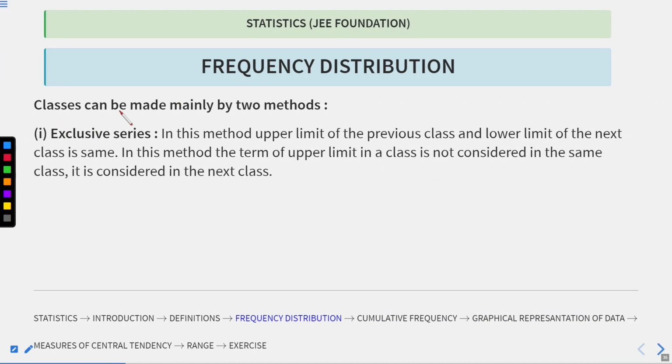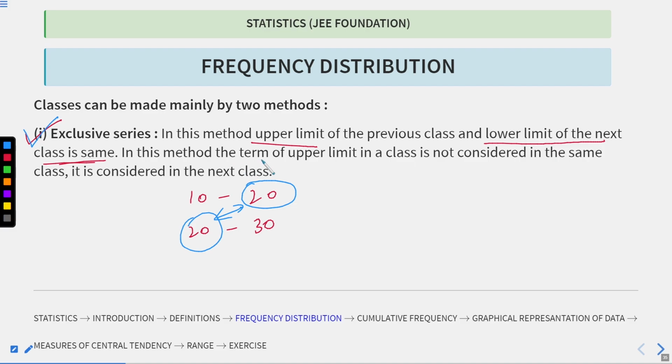Now classes can be made mainly by two methods. One is exclusive, so first see the exclusive series. In this method, the upper limit of the previous class and the lower limit of the next class are the same. That means I have class intervals like this and like this. Here the upper limit of this class and the lower limit of the next class are the same.